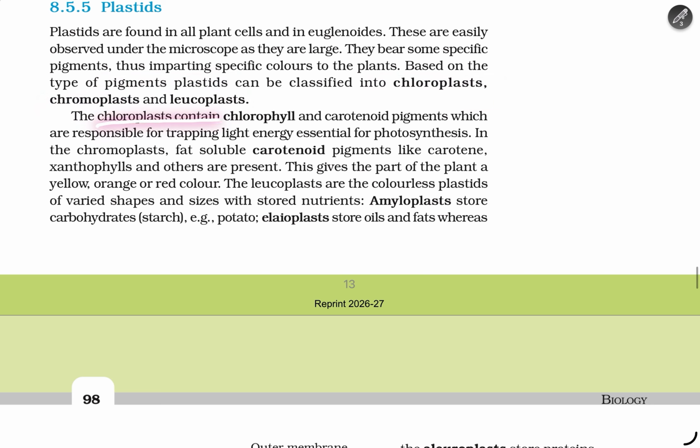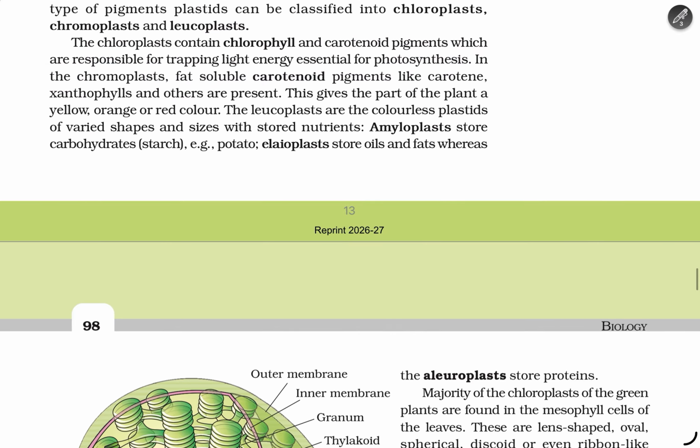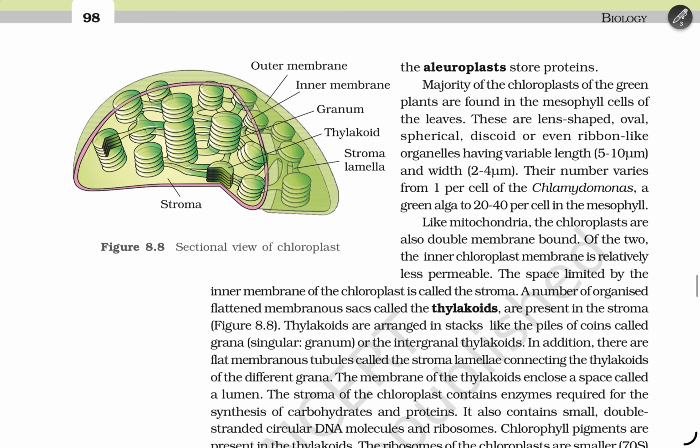Chloroplasts contain chlorophyll and carotenoid pigments, which are responsible for trapping light energy essential for photosynthesis. In the chromoplasts, fat-soluble carotenoid pigments like carotene, xanthophylls, and others are present. This gives a part of the plant yellow, orange, or red color. The leucoplasts are the colorless plastids of varied shape and size, which store nutrients. Amyloplasts store carbohydrates, starch, as in potato, elaioplasts store oils and fats, whereas aleuroplasts store proteins.